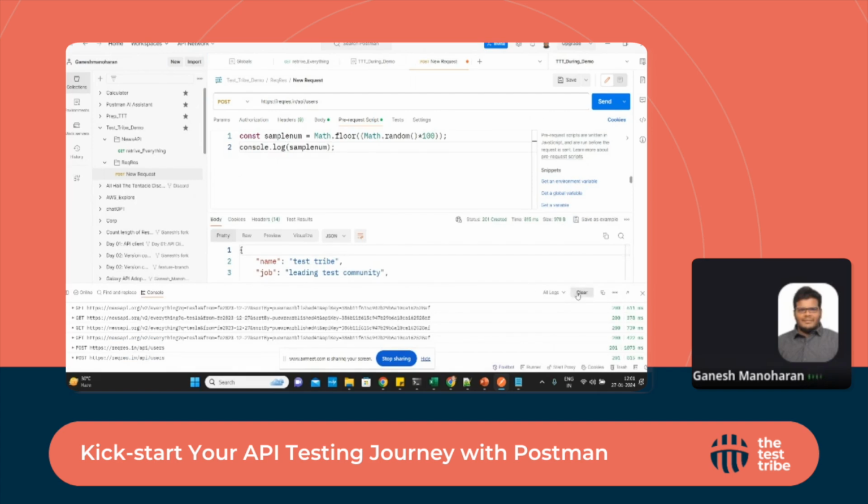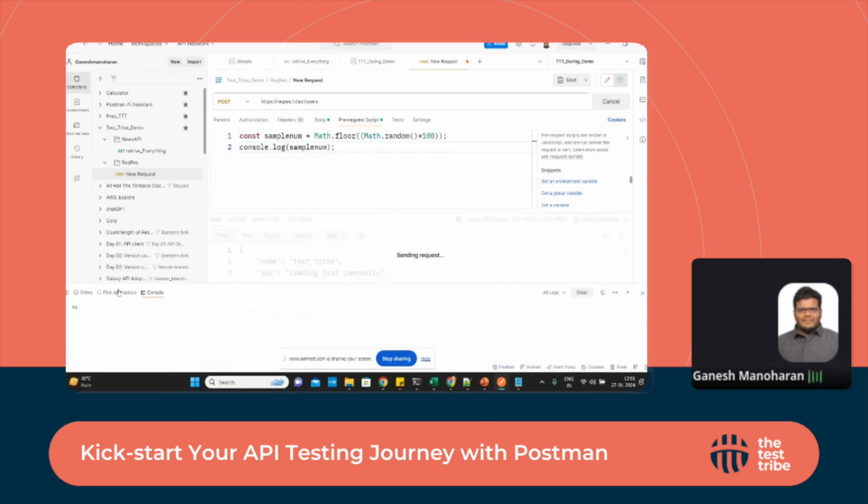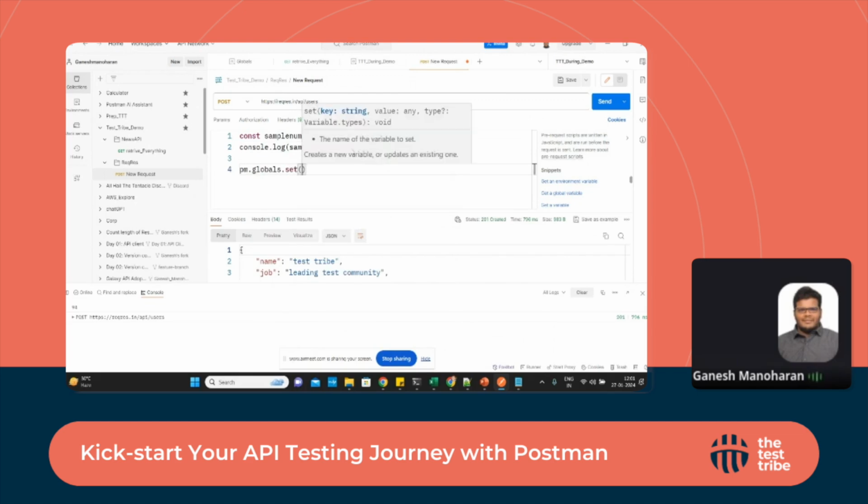Whether the value is coming, this is a clear button to clear the value. So a random number of 94 is coming. And as soon as we receive this, I can set this value in any variable. I'm going to set this as a global variable. The name of the variable is number gen, and the value we need to represent is coming from here, sample number.